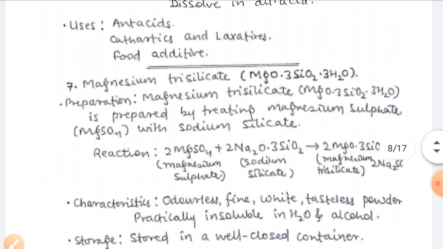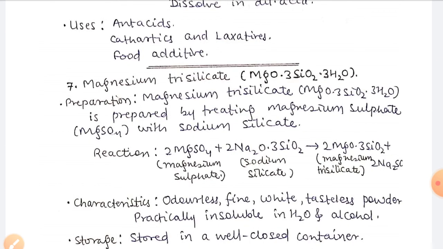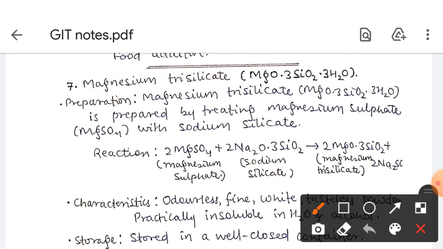Now the magnesium trisilicate, MgO.3SiO2.3H2O. Magnesium trisilicate is prepared by treating magnesium sulfate, MgSO4, with sodium silicate, Na2O.3SiO2, and we get magnesium trisilicate.